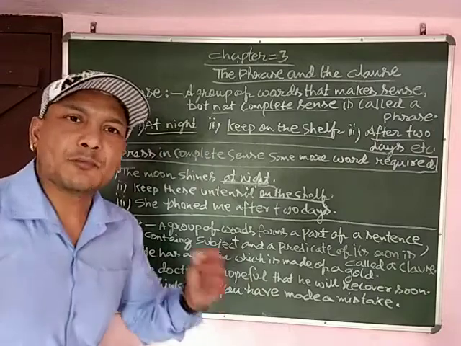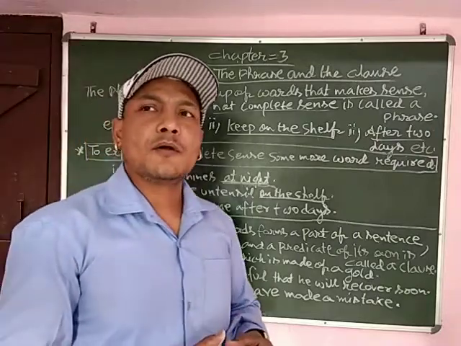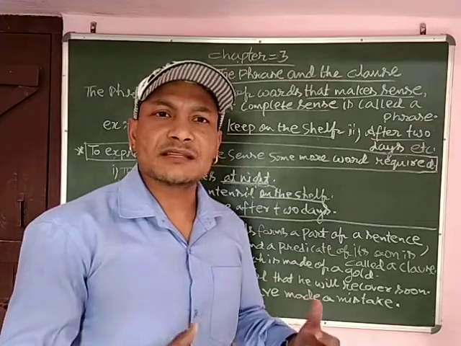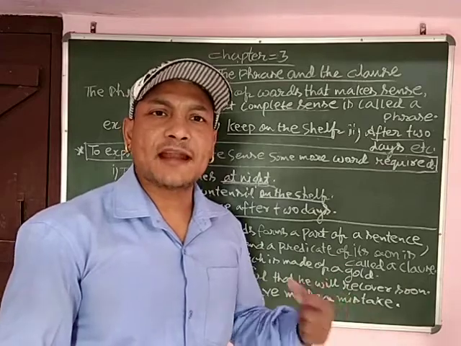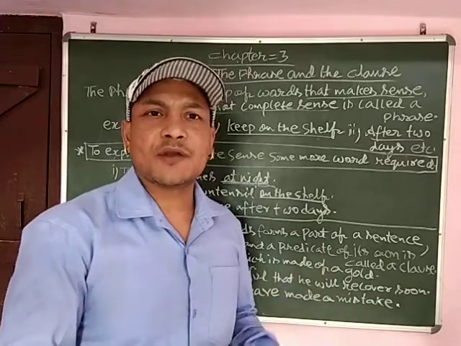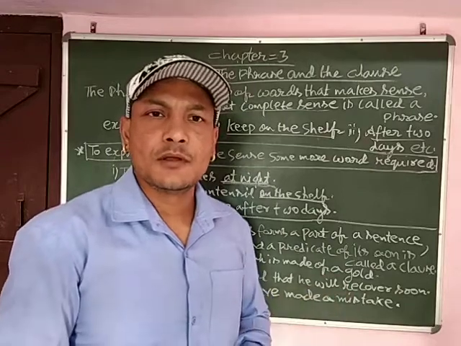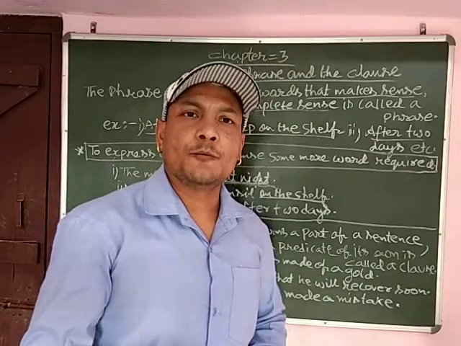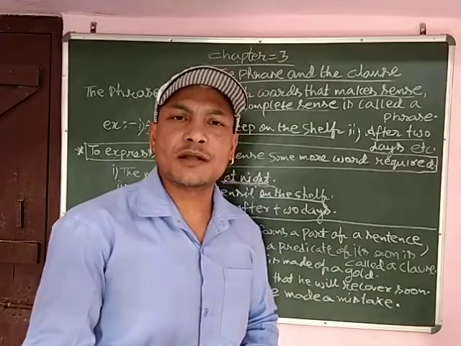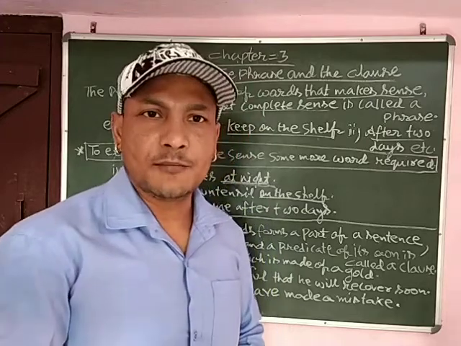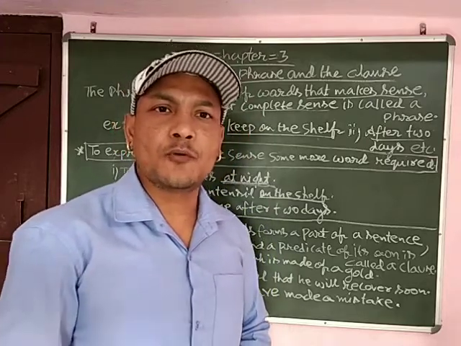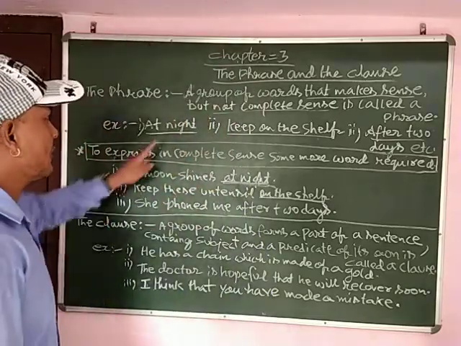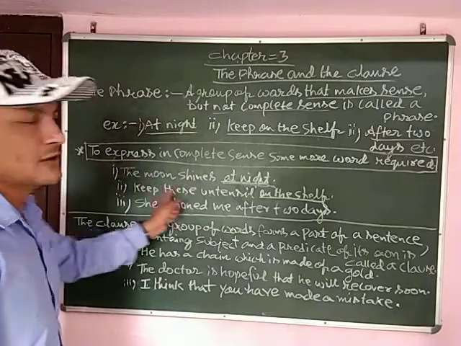So we have concluded that whenever we want to make a complete sentence with a phrase, we need such a group of words that we add with that phrase, and that group of words becomes meaningful, and it's called a sentence. तभी वो meaningful sentence बन सकता है. तो phrase एक ऐसा group of words है, it makes a sense but not complete. So it requires such a group of words to make a complete sense. So these are the examples from phrases of how it becomes a meaningful sentence.